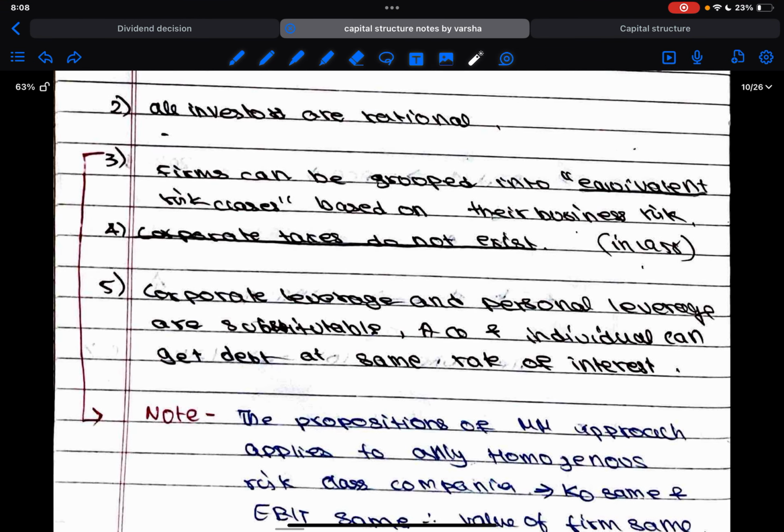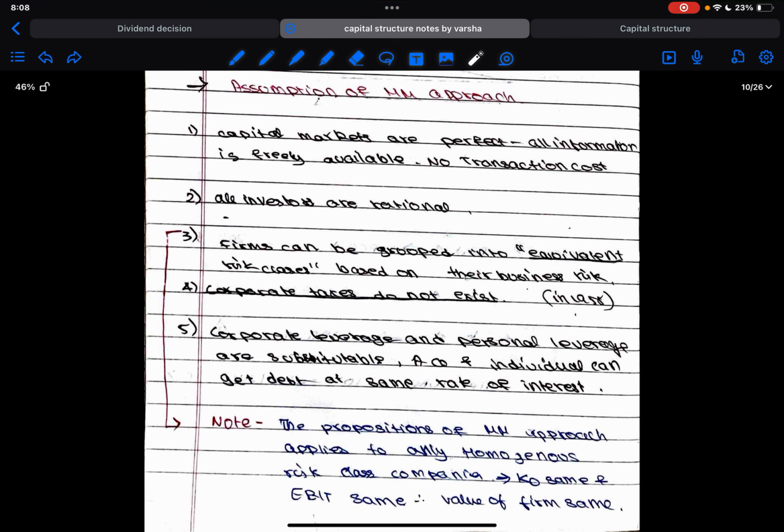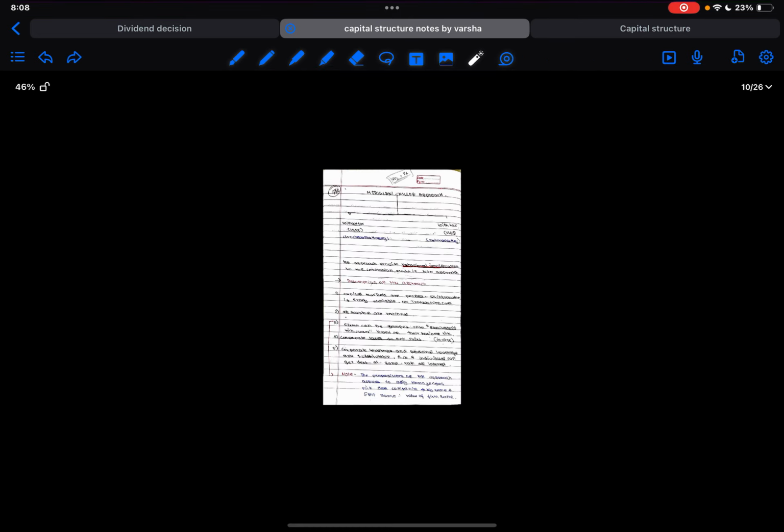Okay, so note, the proposition of the approach applies only to homogeneous risk classes, that is only those people who have the same type of risk classification or are going through the same level of risk will be able to apply the approach without tax in their calculations. Okay.